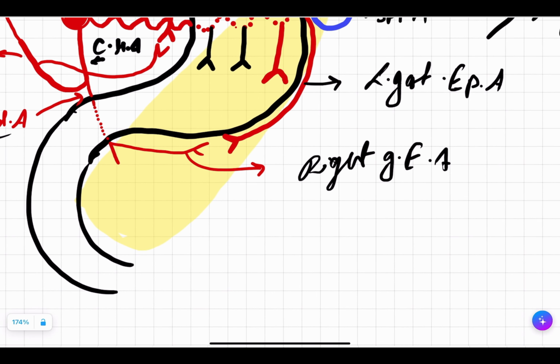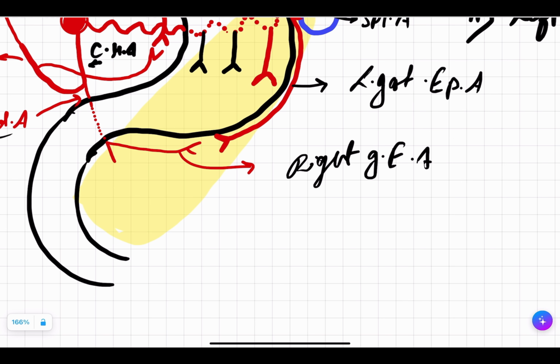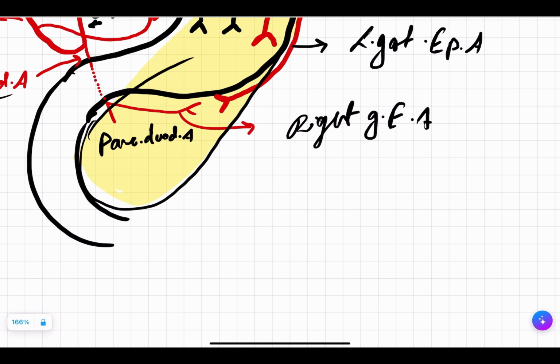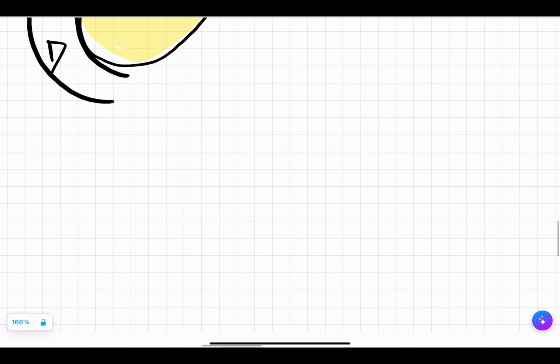And once the gastroduodenal artery gives rise to the right gastroepiploic artery, this forms pancreatoduodenal artery. Why? Because you see, here you have pancreas, here you have duodenum. So now this artery is going to supply your pancreas and the duodenum.